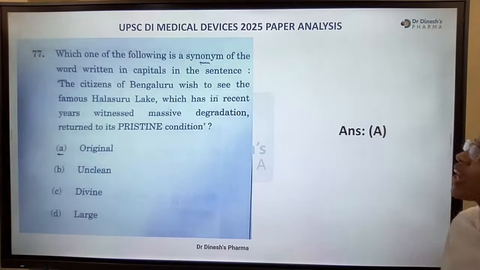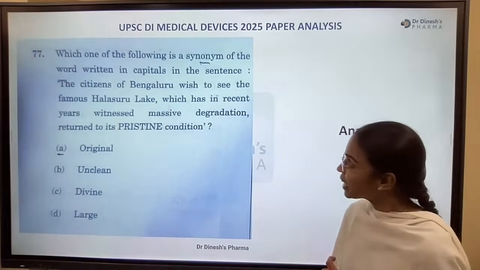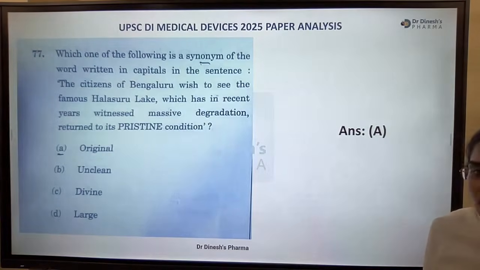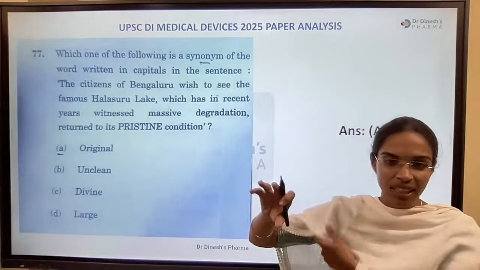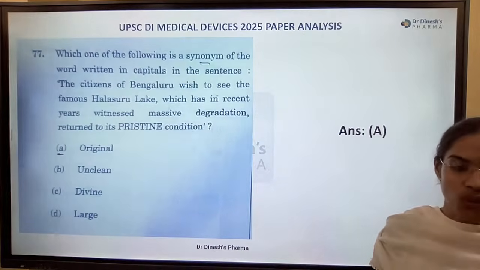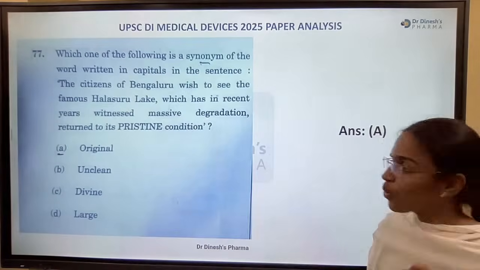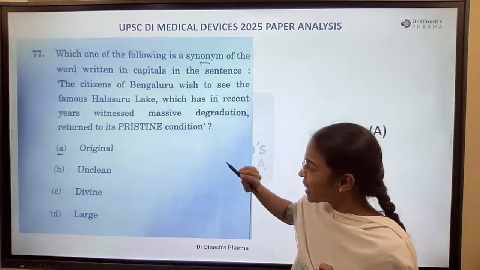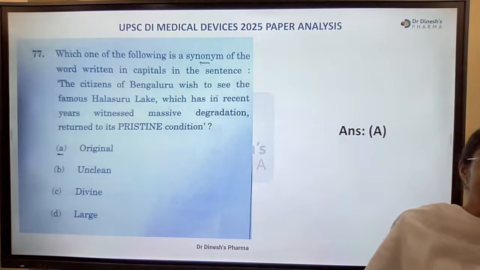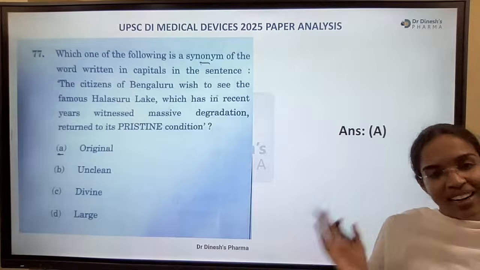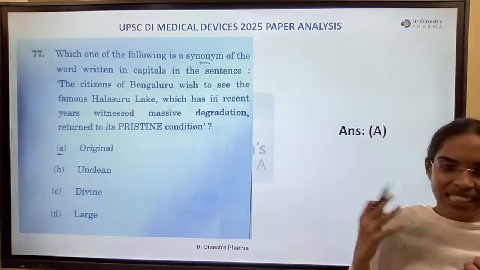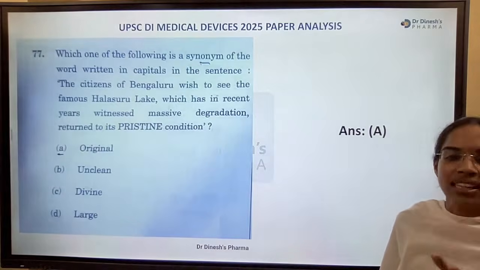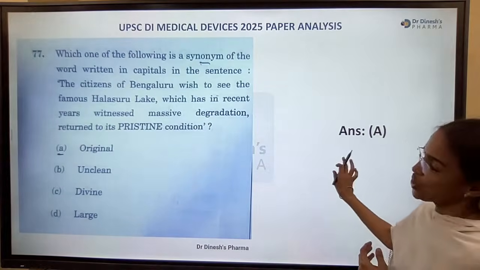Which one of the following is a synonym of the word written in capitals? Synonym of pristine. In earlier discussions I explained how to decode an answer even if you are not clear. The citizens of Bengaluru wish to see the famous Halasuru Lake, which has in recent years witnessed massive degradation. So it has degraded and returned to its original condition. Pristine is nothing but original, as clean as ever.